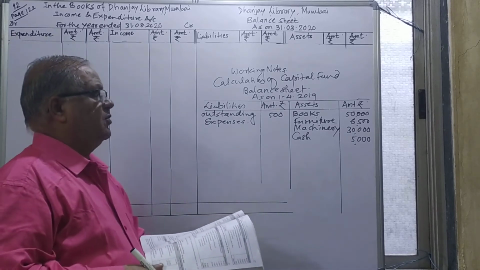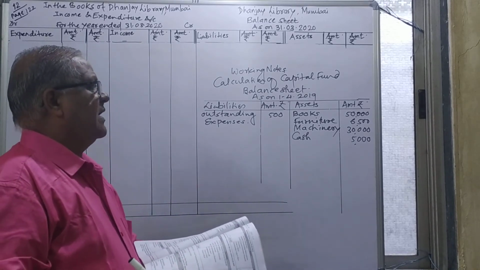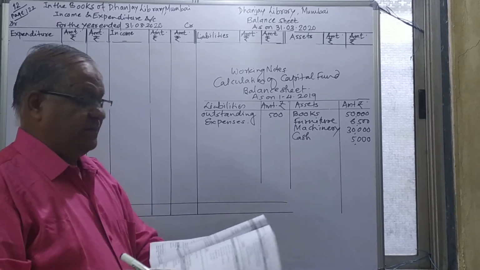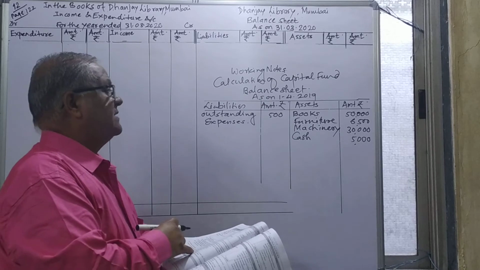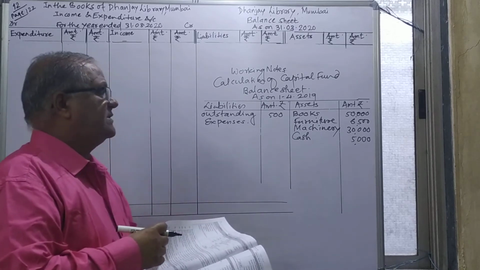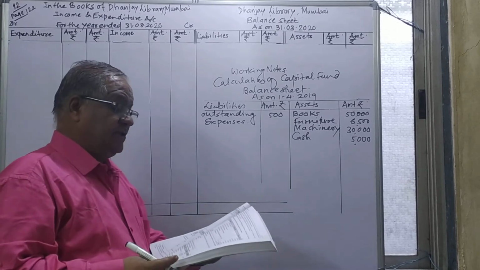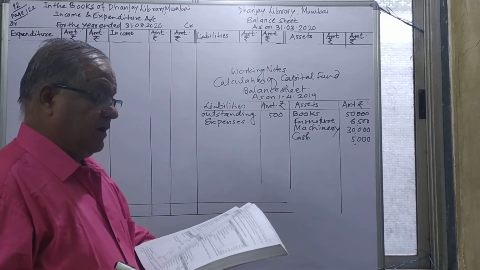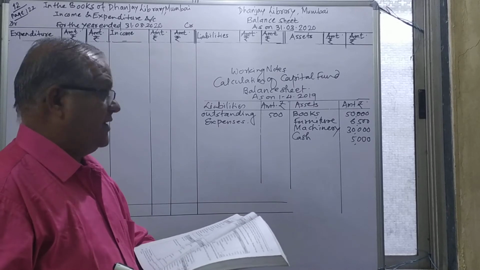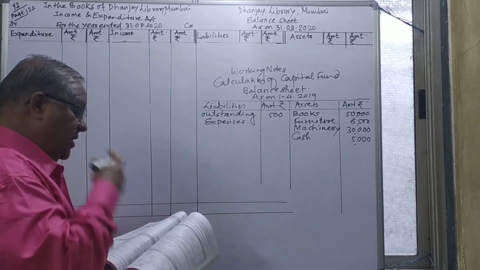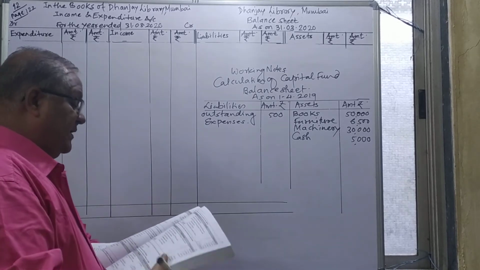Opening balances: books 50,000, furniture 6,500, machinery 30,000, and the cash balance, the opening balance on the receipt side. On the payment side of the receipts and payment account, one more item is the outstanding expense for 2018-19, 500, which I will show on the liability side. Now I will take the total and ascertain the balancing figure, the capital fund.